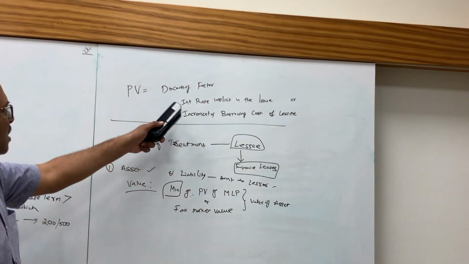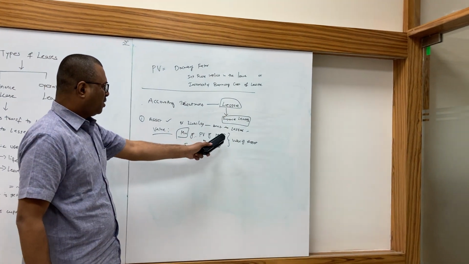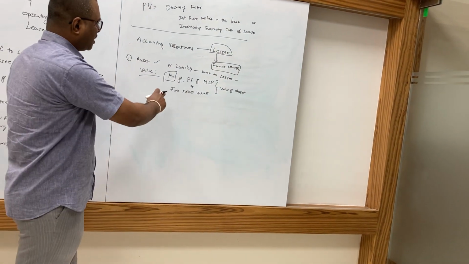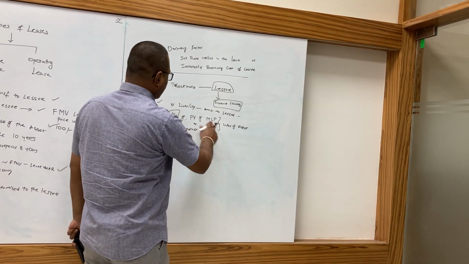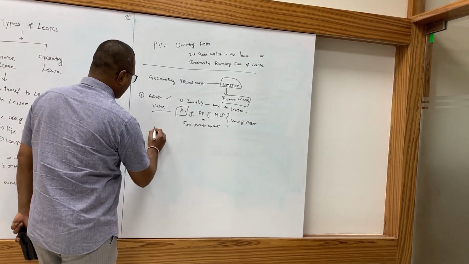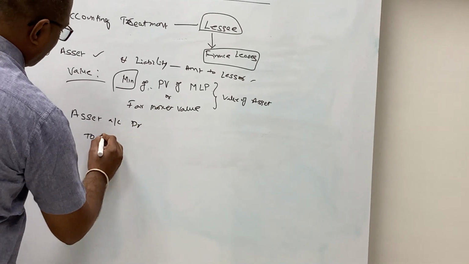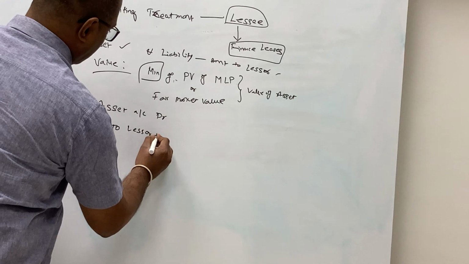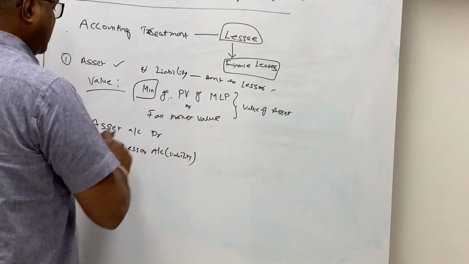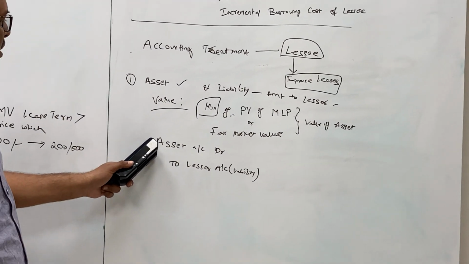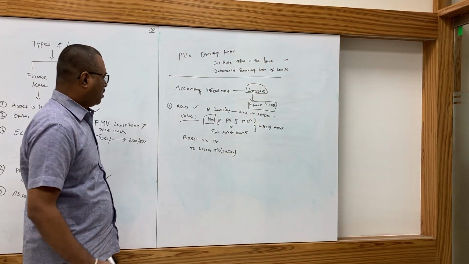I have already told present value has to be taken based upon these rates. Then you will get the present value of minimum lease payments, and you have to see what is the fair market value of the asset as on the date of the lease, and that particular value you have to take as the asset and liability. Here you will do this entry: asset account debit to lessor account, this will be liability. This value will be arrived based upon these two figures, whichever is less.